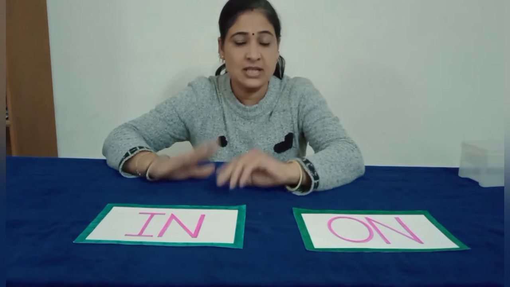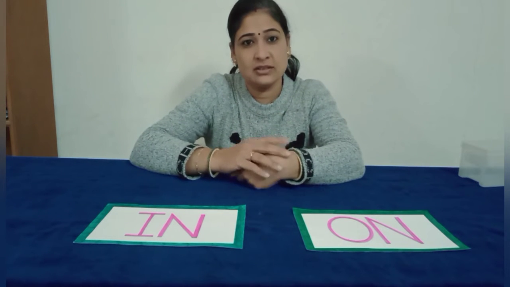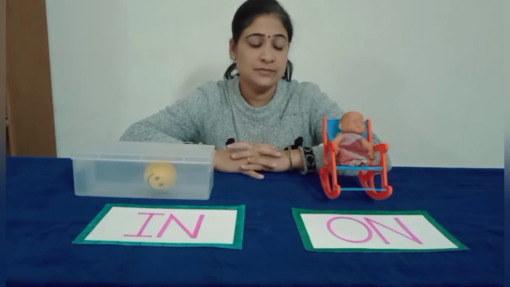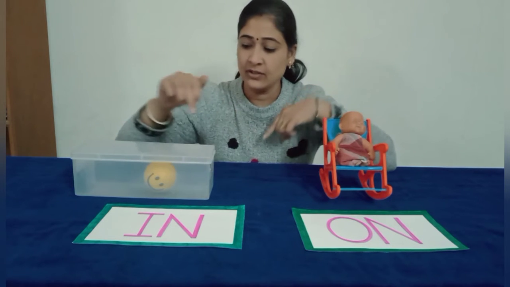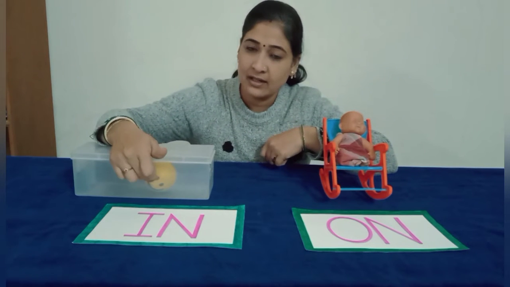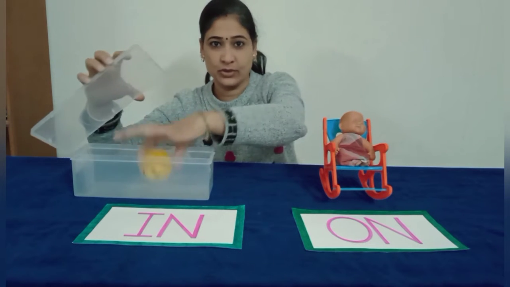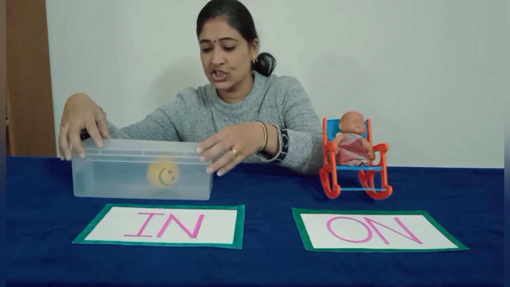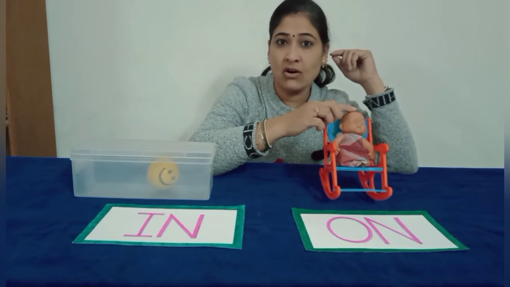Okay, dear students. Now I am going to explain these two preposition words with some examples. Dear students, you can see a baby and a chair. And here you can see a box and a ball that is in the box. Okay, now I am going to explain you their positions.